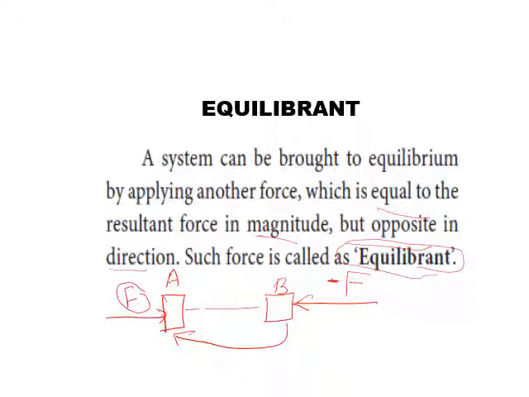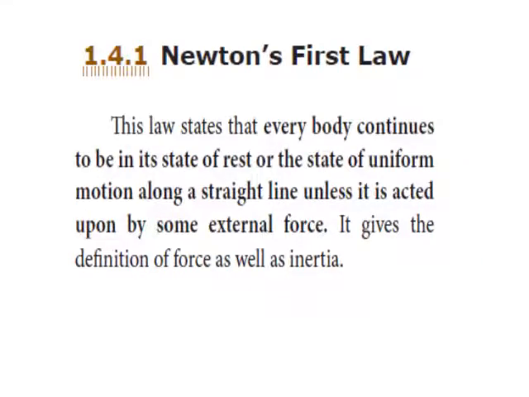This is the difference between resultant force and equilibrium force. The resultant force means the net force acting on the object. Equilibrium force means the amount of force which makes the object regain its original position. Right? Okay.